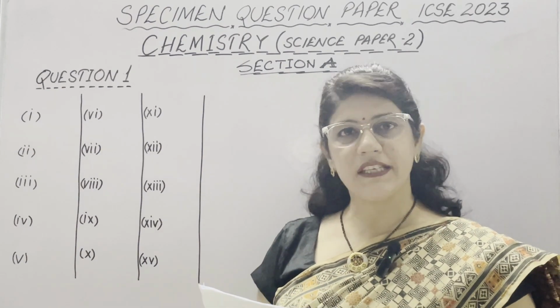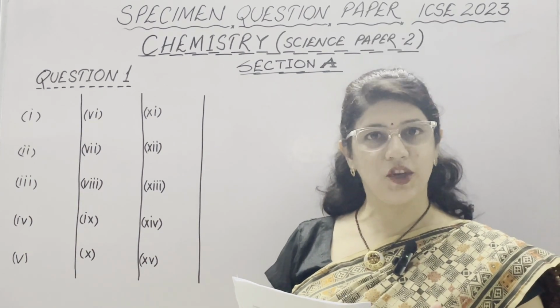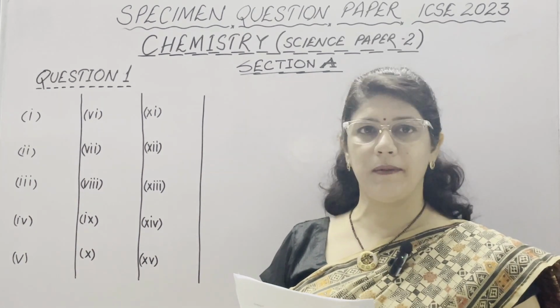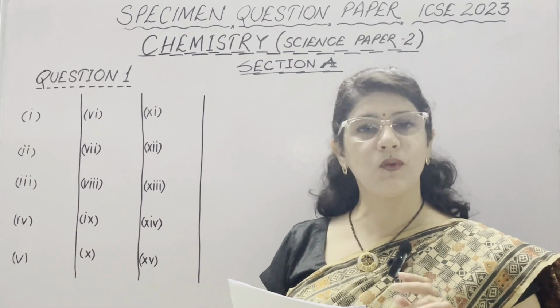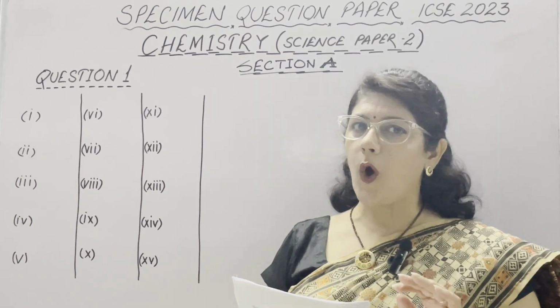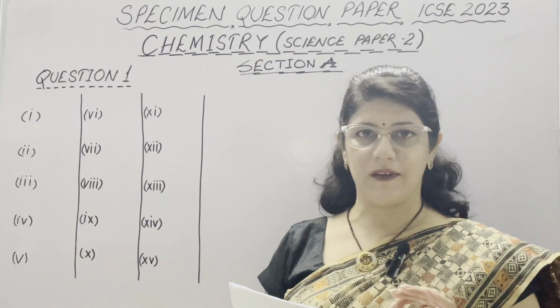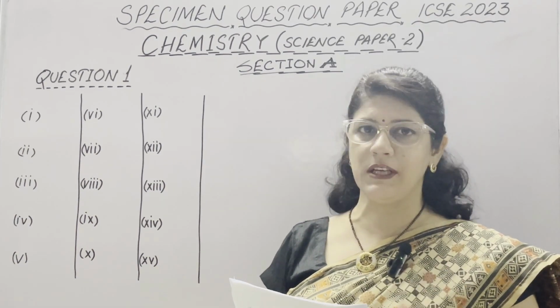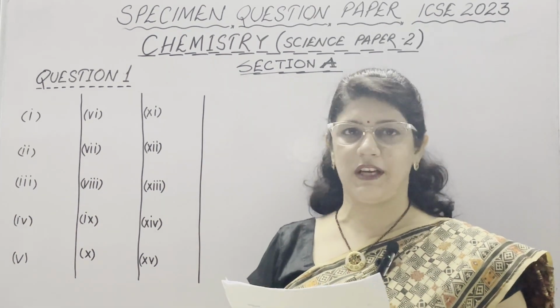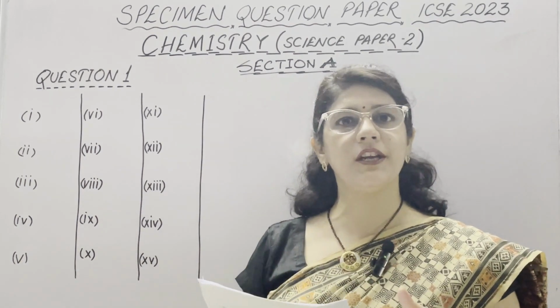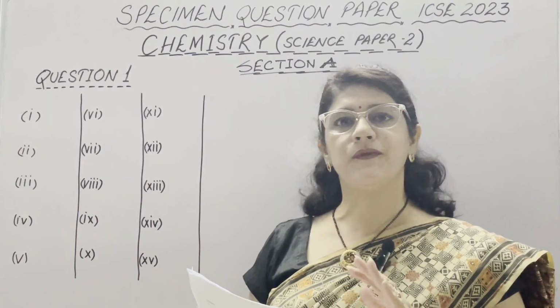This written paper of 80 marks has two sections, section A and B. Section A is of 40 marks, in which we have two questions. Question 1 is of 15 marks, all are MCQ. Question 2 has 5 parts, all of 5 marks. It means total 25 plus 15, 40 marks for section A and 40 marks for section B. In section B, we need to attempt 4 questions out of 6 questions.